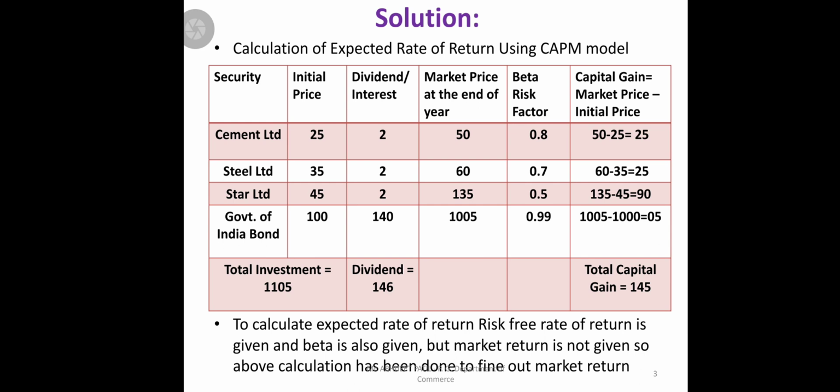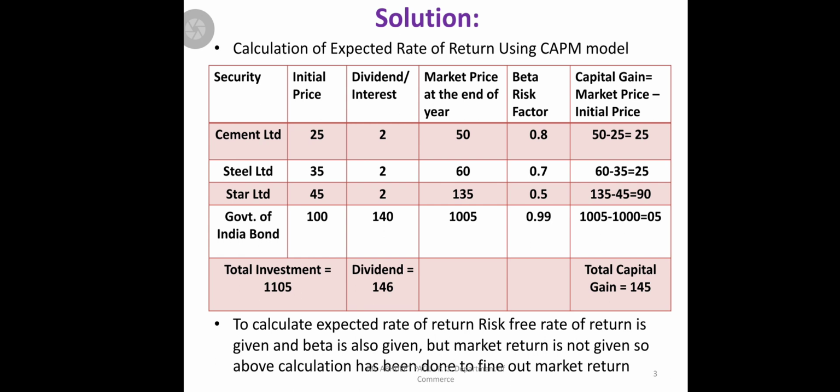Okay, Government of India, here it is 1000 rupees of bond, and it may come to a market price of 1005, so it comes to 5 rupees. So we will make a total of all capital gains. We'll get total capital gains of 145 from investing in these securities, and we should also make the total dividend, that is 2 rupees. 2 plus 2 plus 140 will get 146, and the total investment can also be used.